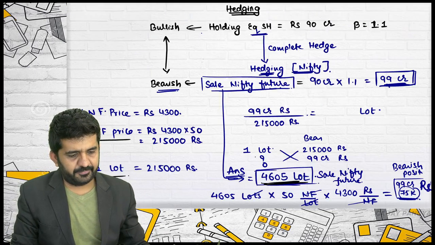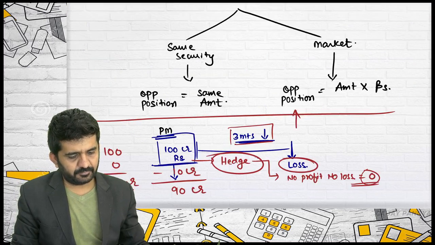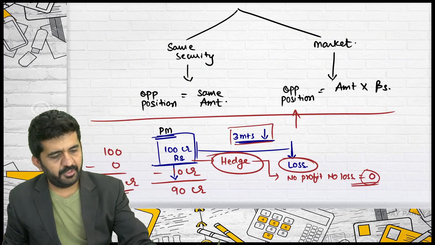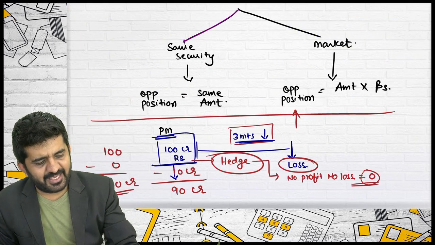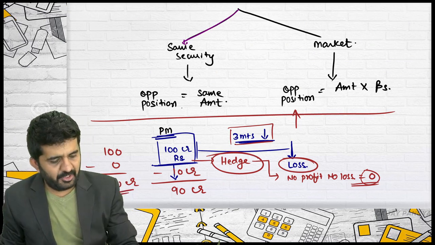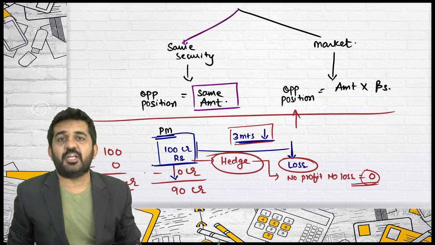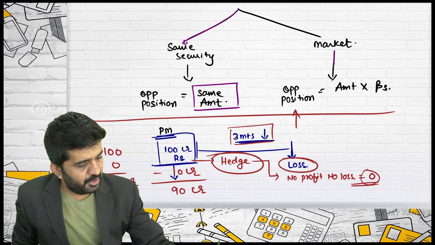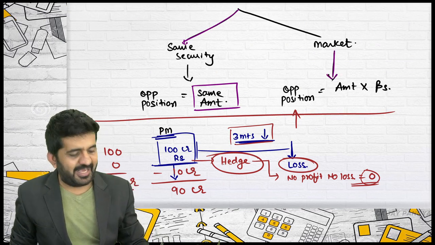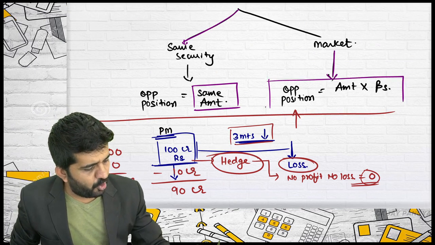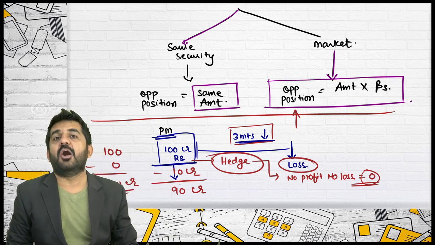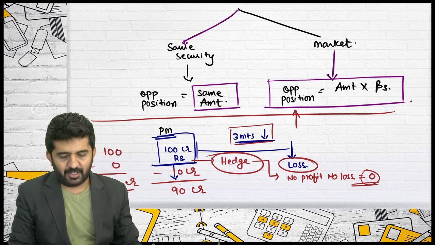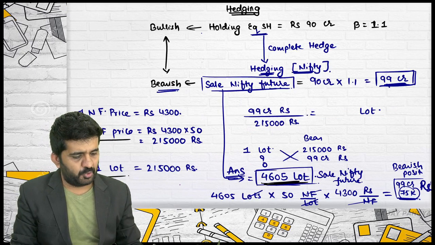Try to concentrate, if you have not got this idea. I have written it over here. If you are hedging by the same security, you need an opposite position of the same amount. If you are hedging by market, you need an opposite position of amount into beta. Let me explain it over here also.